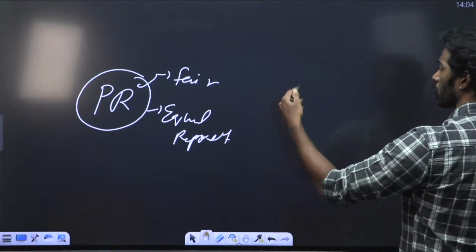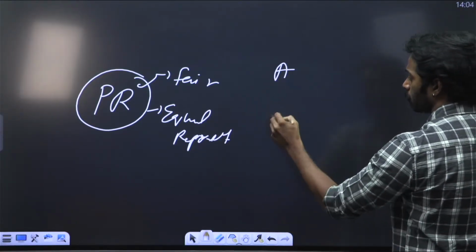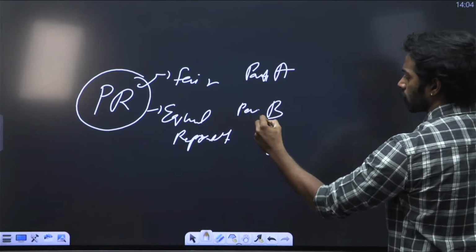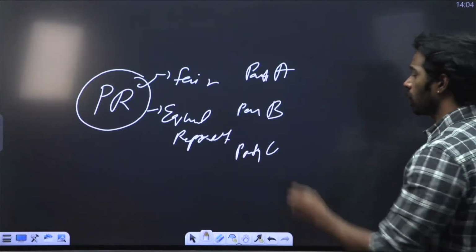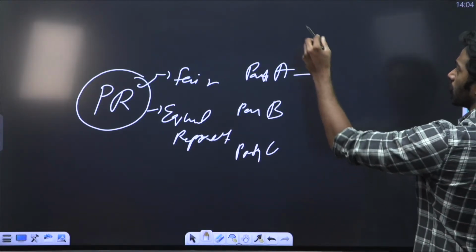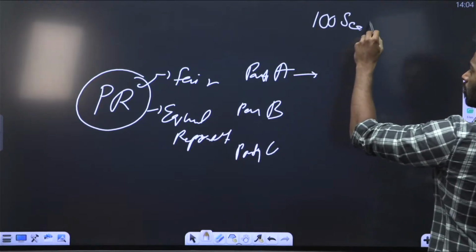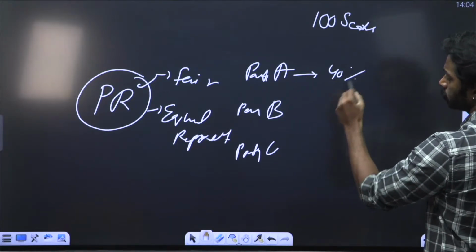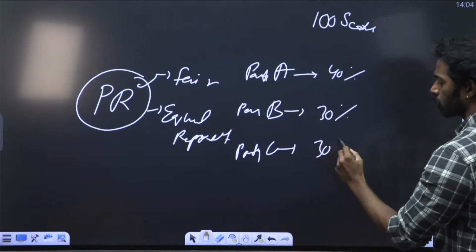Let's say there is a party A, a party B, and a party C. Here we are talking about parties, we are not talking about candidates. Let's say the total number of seats is 100, and party A gets 40% votes, party B gets 30% votes, and party C gets 30% votes.